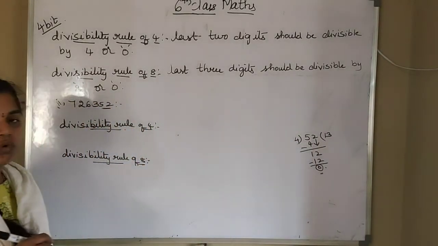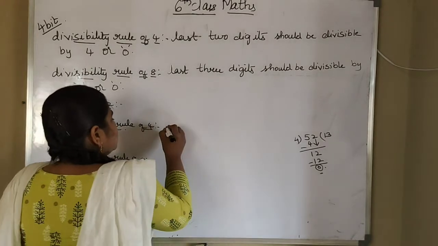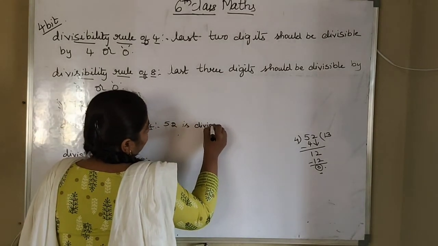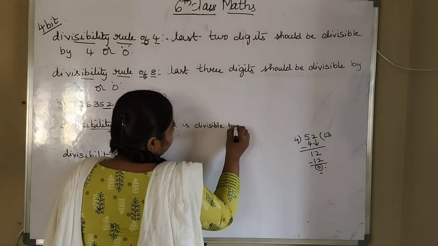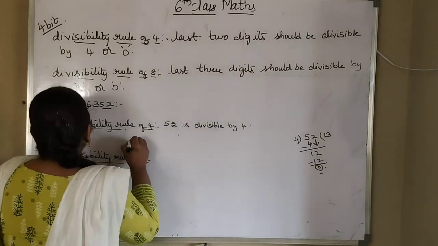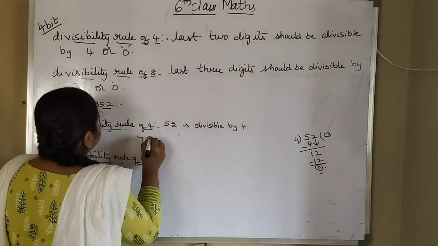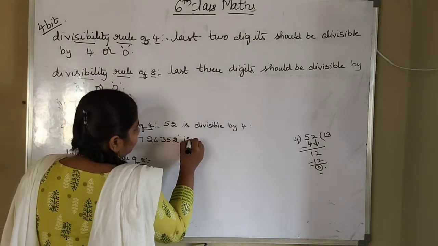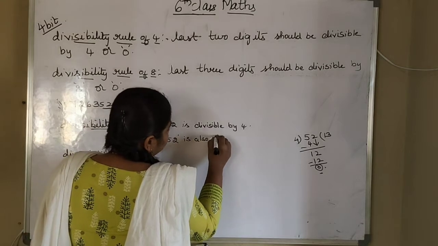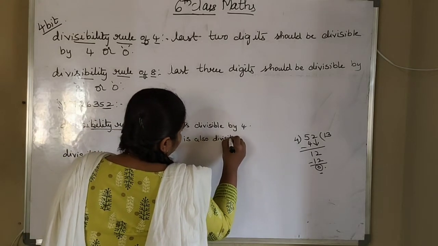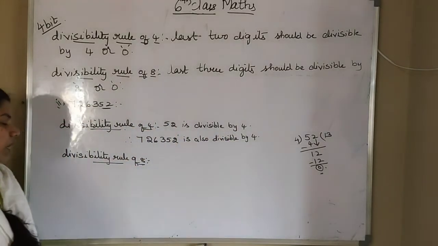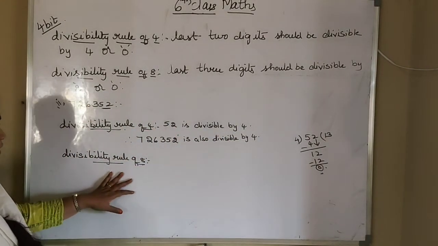That means 52 is divisible by 4. So therefore 7,26,352 is also divisible by 4.